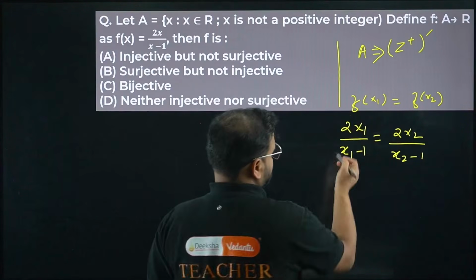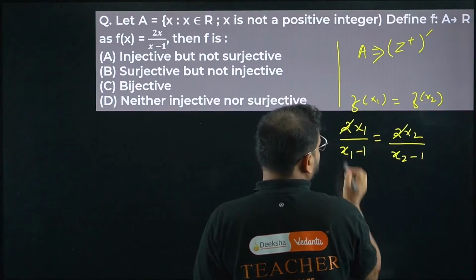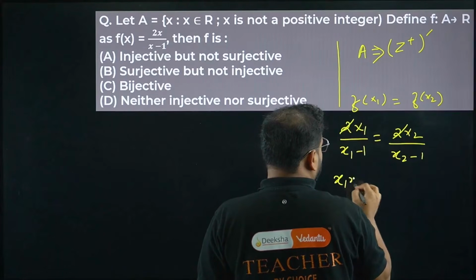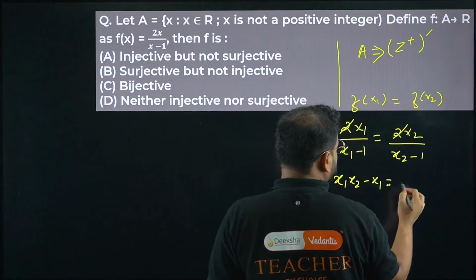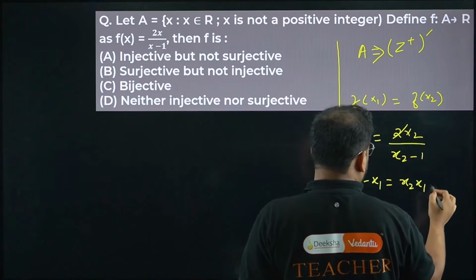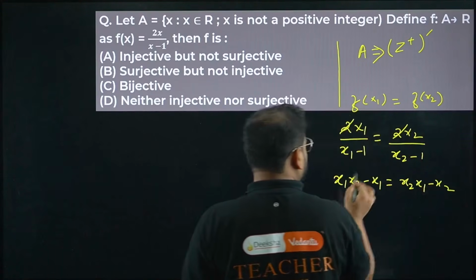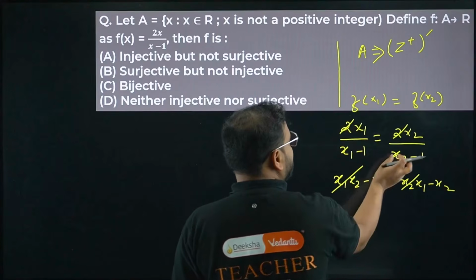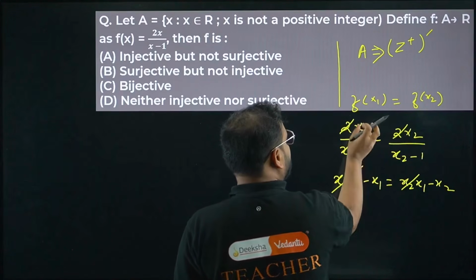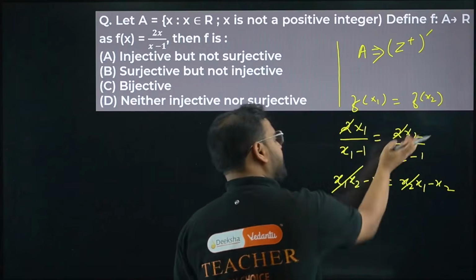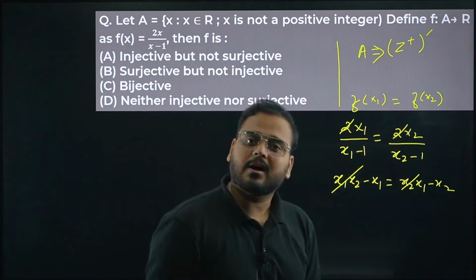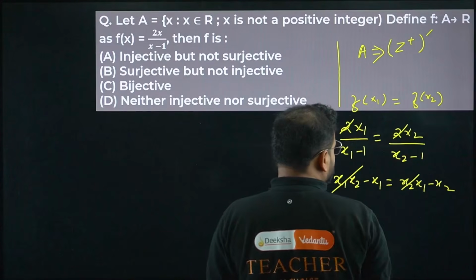So 2 and 2 cancel, cross multiply, and we end up with x1x2 - x1 = x2x1 - x2. The x1x2 cancels. I'm doing the cross multiplication on the other side as well.